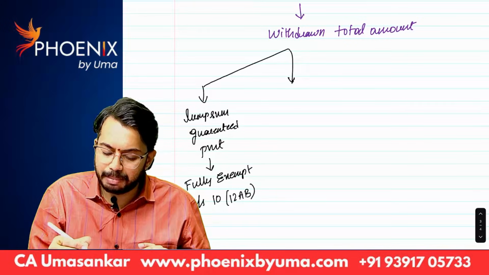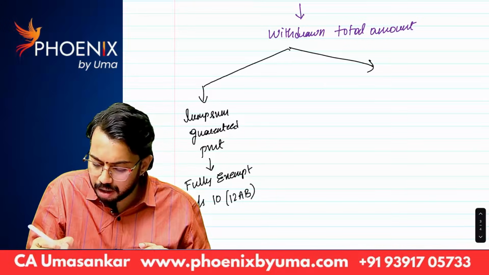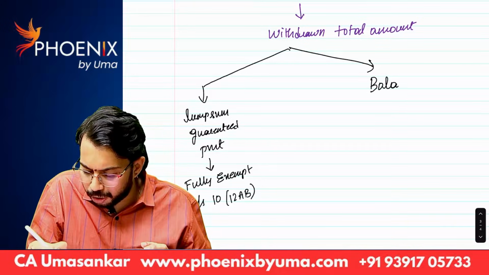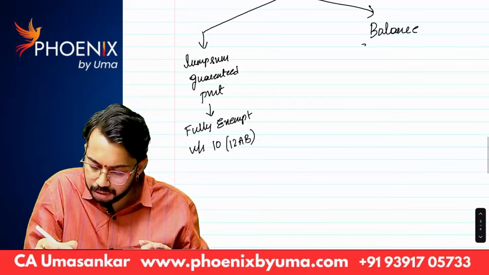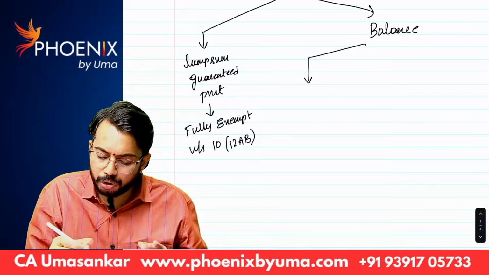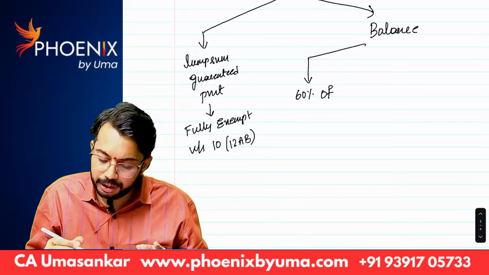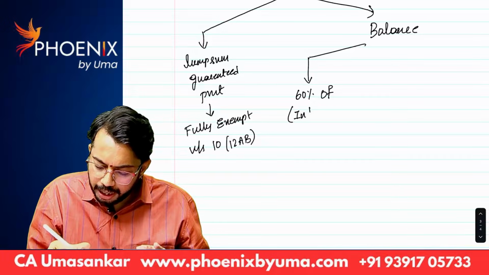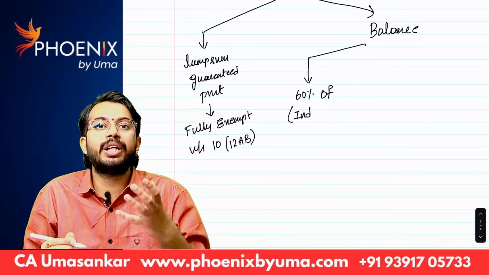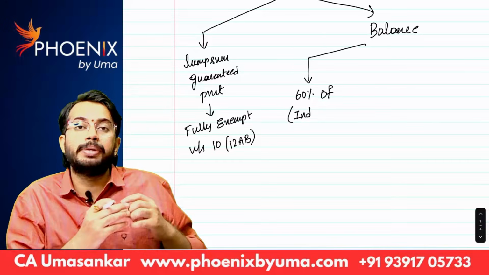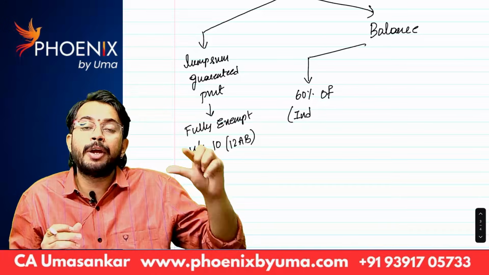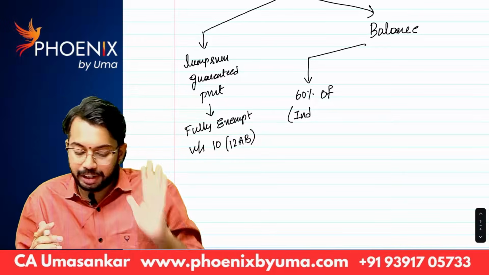There is a balance amount now. Out of the balance amount, to the extent of 60% of the individual corpus. Individual corpus means employee contribution, what the central government employee contributed over a number of years.